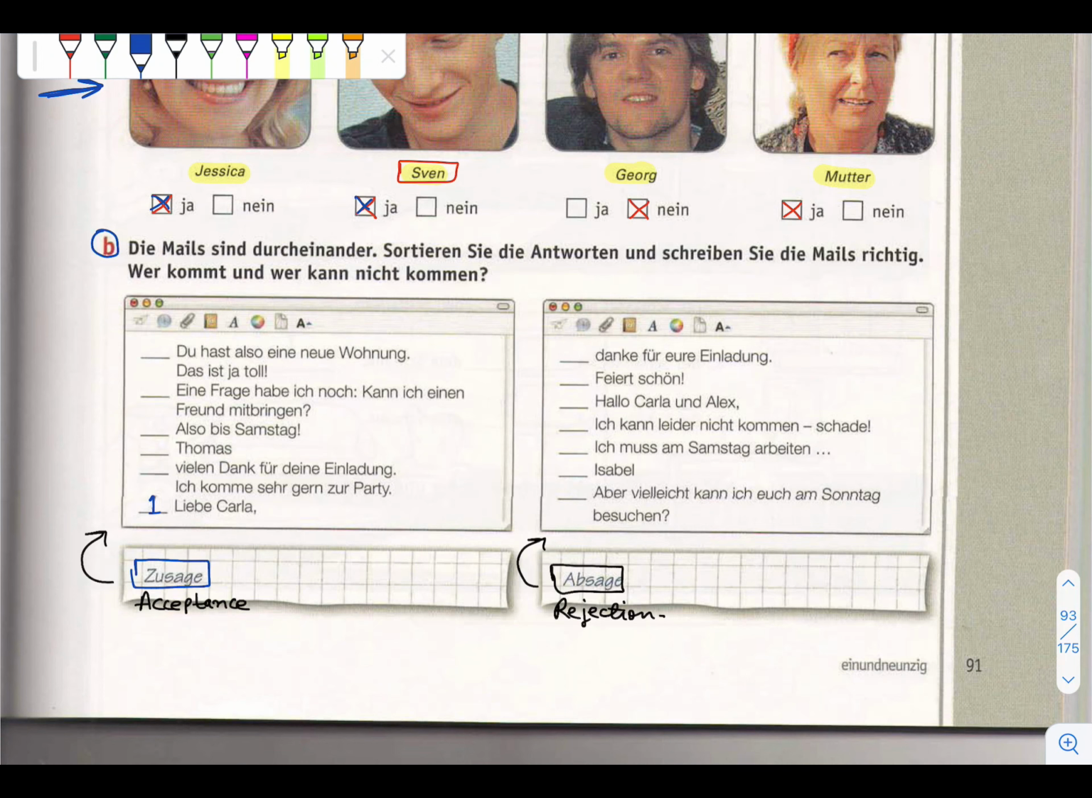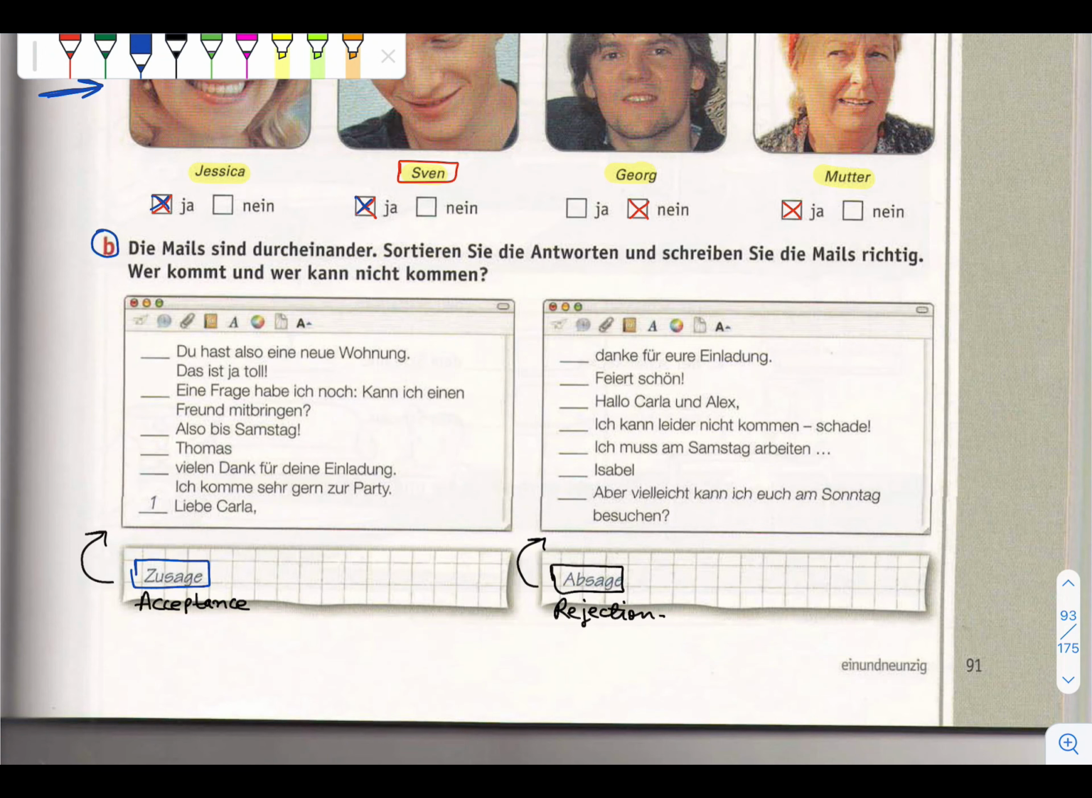What is written here? Du hast also eine neue Wohnung. Das ist ja toll. Eine Frage habe ich noch. Kann ich einen Freund mitbringen? Here they just say, I have a question, can I also bring a friend? Also bis Samstag. Thomas, vielen Dank für deine Einladung. Ich komme sehr gern zur Party. I hope you can understand these lines. They are very basic sentences.